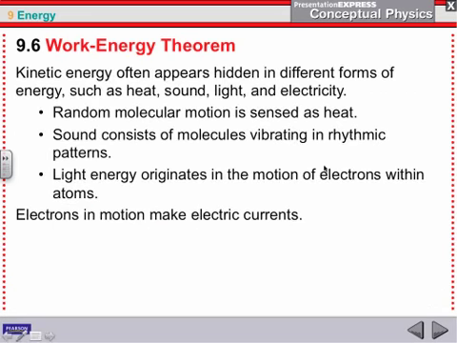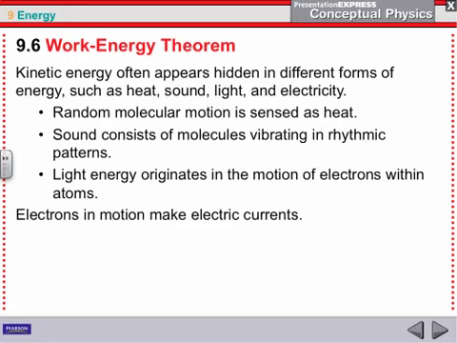Okay, kinetic energy can also be in a lot of different things that we don't think of, like heat, sound, light, and electricity. Those are all examples of kinetic energy. When we talk about heat, heat is random molecular motion, particles bouncing into each other. We sense that as heat. That's how our senses perceive that particular thing, in the form of heat.